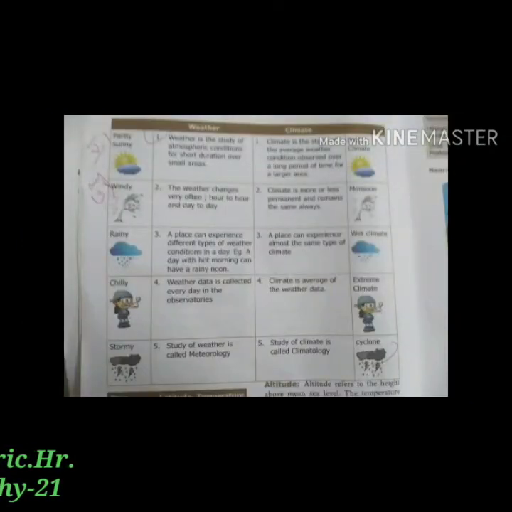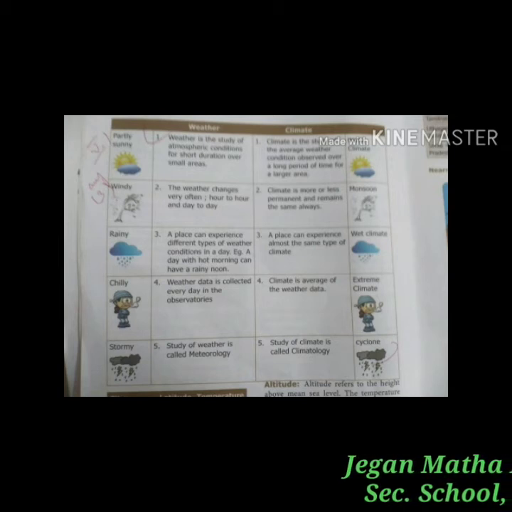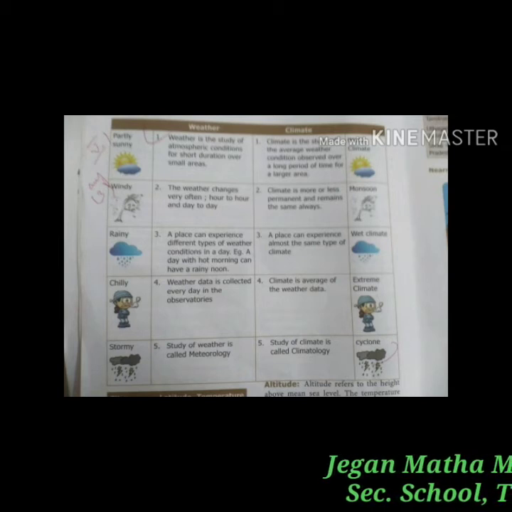The difference between the two may be clearly understood with the following table. Partly sunny. Weather is a study of atmospheric condition for a short duration over small areas. Climate is a study of average weather condition observed over a long period of time for a large area.